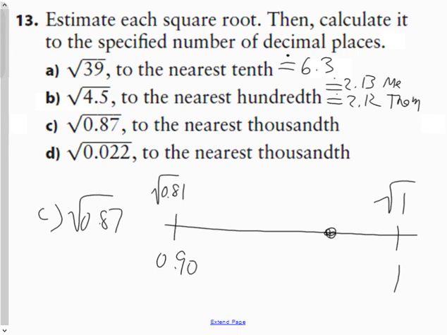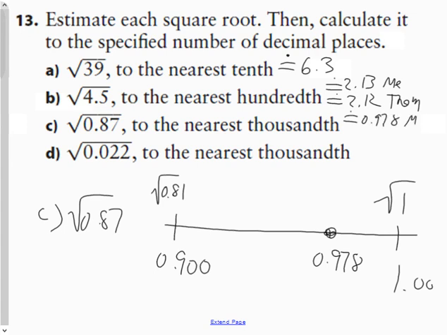If I add a couple insignificant zeros, because I need to go to the nearest thousandth, it's probably 0.978. Let's just make up some kind of random number. So my estimation is 0.978.